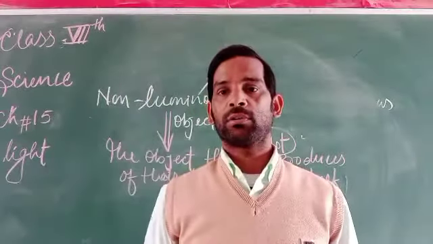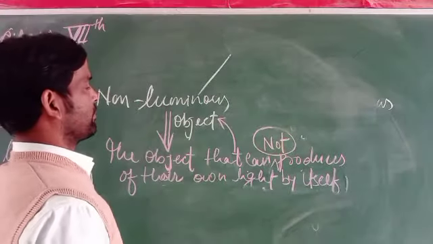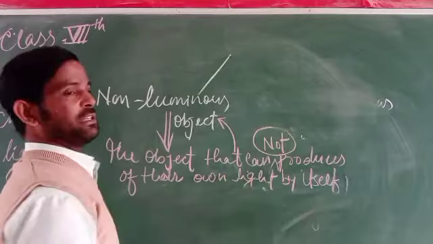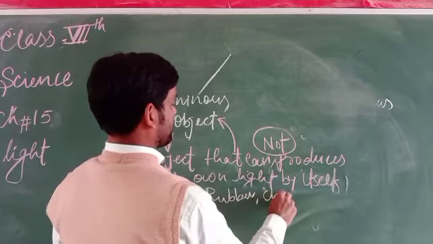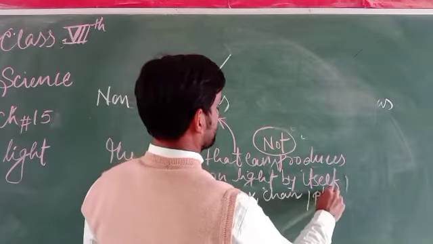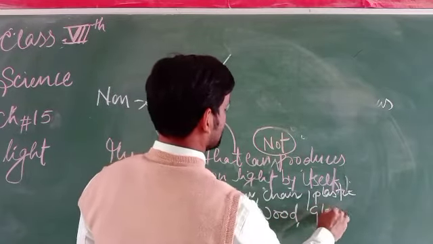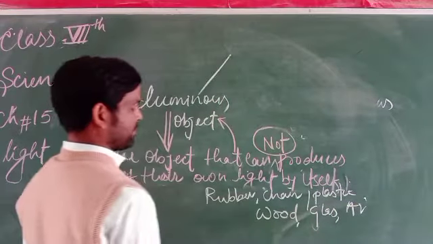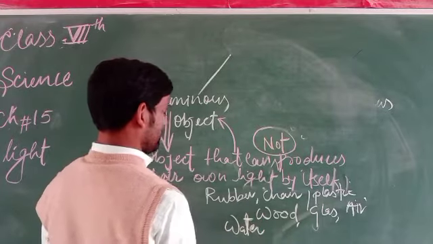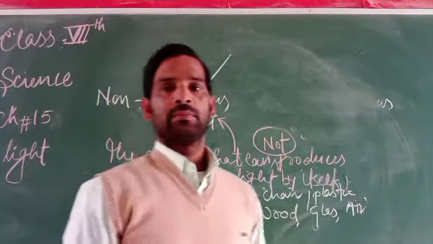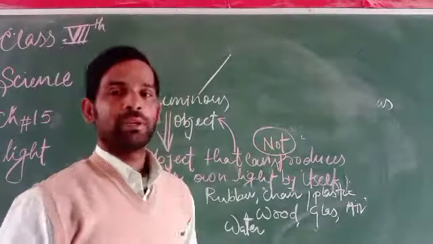Next, what materials cannot produce light? Like rubber, chair, plastics, wood, glass, air, and water. These are different things that cannot produce their own light, so they are said to be non-luminous objects.